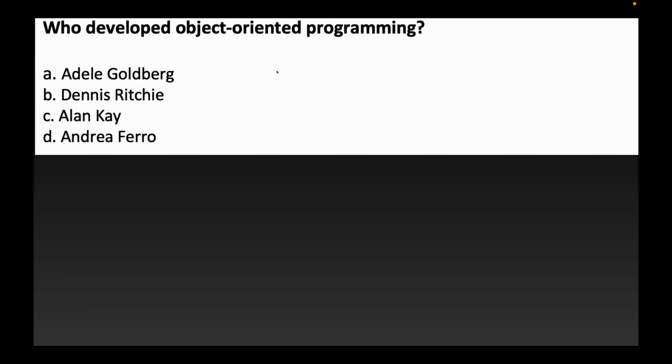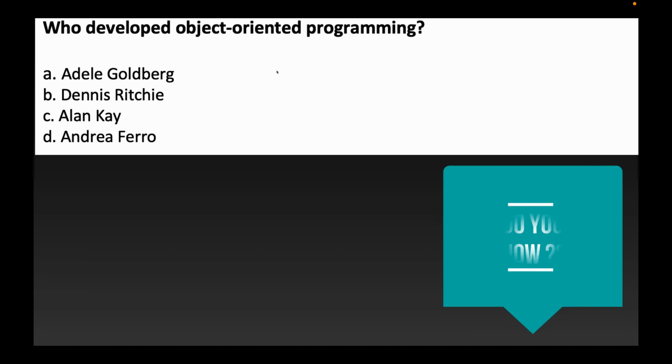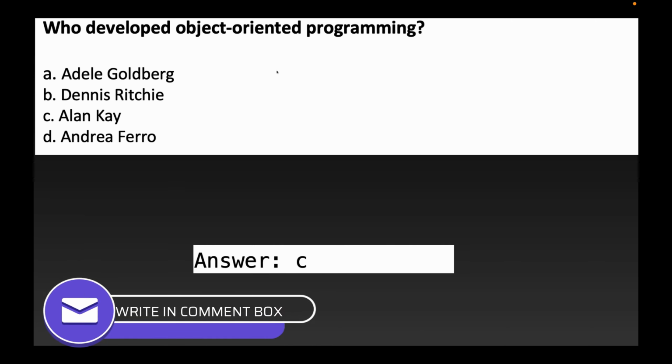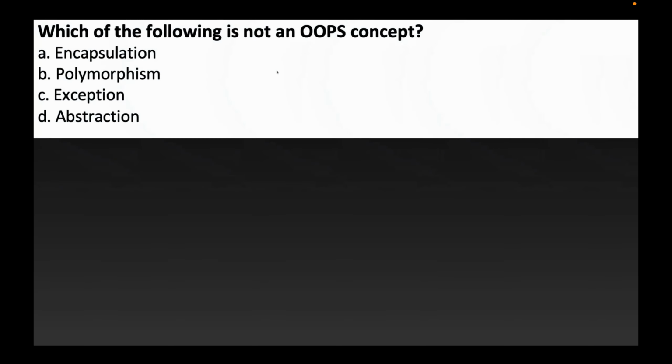So the answer is Alan Kay. Alan Kay developed object-oriented programming in the 1970s, and soon he developed a programming language also that is based on the object-oriented programming concept. If you know, please write in the chat box. So the answer for this question is C. Let's move towards the next question.